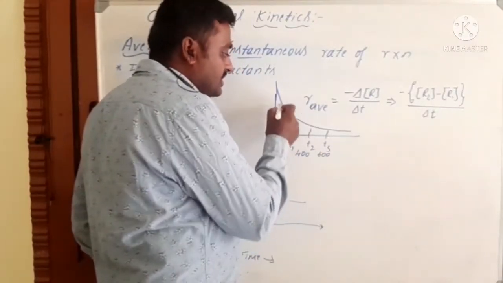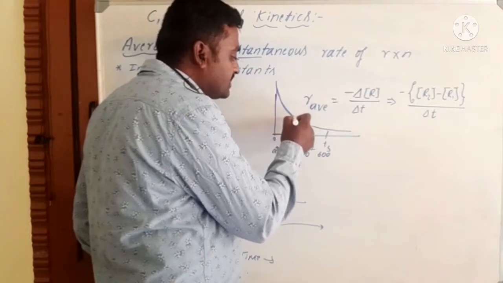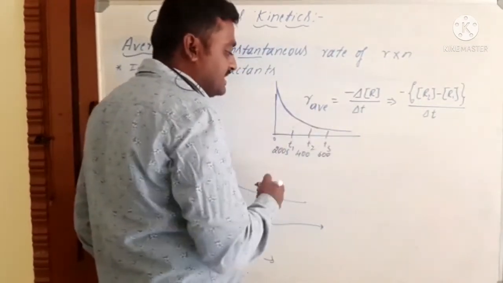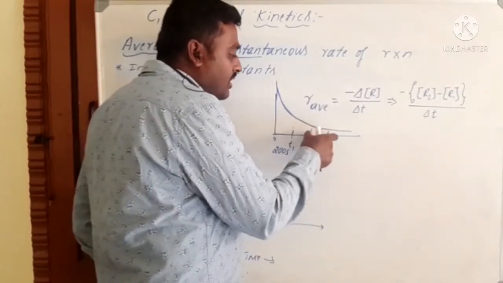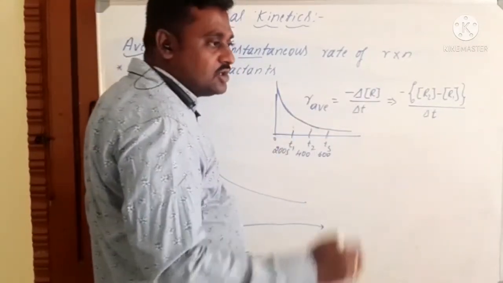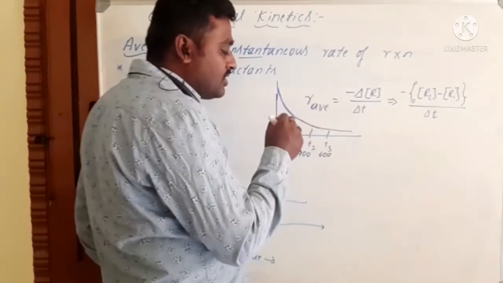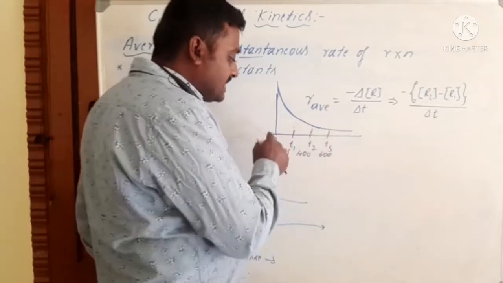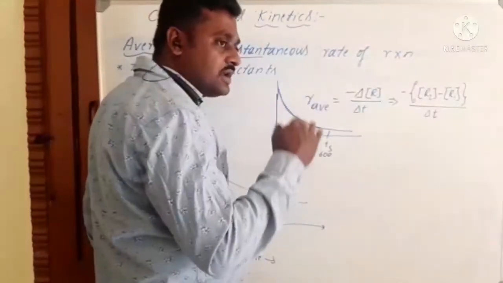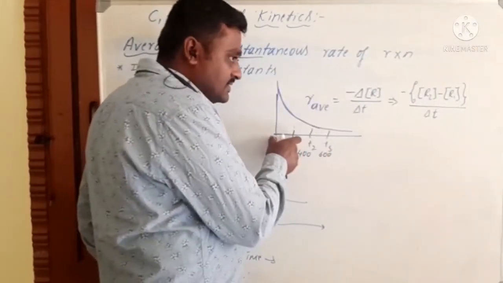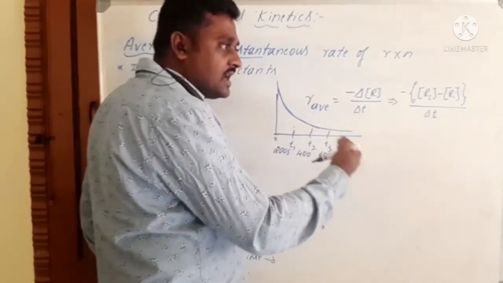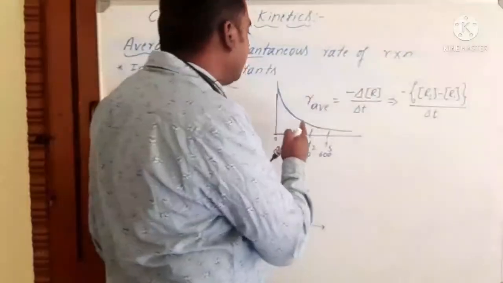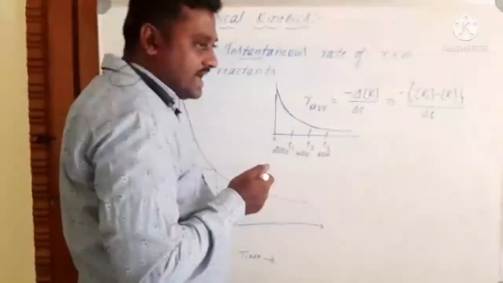In these regular intervals of time, the change in concentration of reactants or even the products that takes place is known as the average rate of a reaction. So what we said: the change in molar concentration of reactants or products with regular intervals of time. Regular intervals means the time is fixed. T1 to T2 is a fixed time, and T2 to T3 is also a fixed time. So that is the average rate of a reaction.